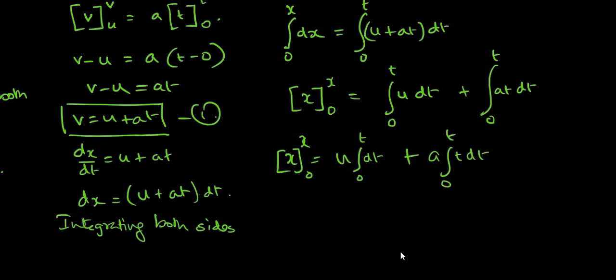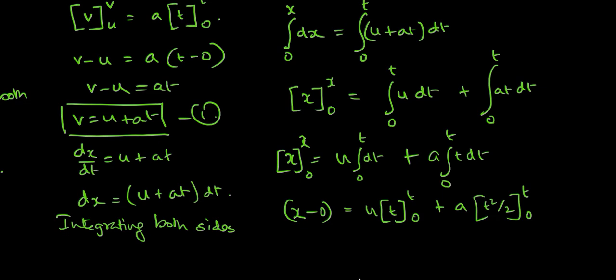So here it will be x minus 0 equal to u times t between the limits of t and 0, plus a times t square by 2 between the limits of t and 0. So here we will have x is equal to u t minus 0, so u times t minus 0, plus a times t square by 2 minus 0 square by 2.